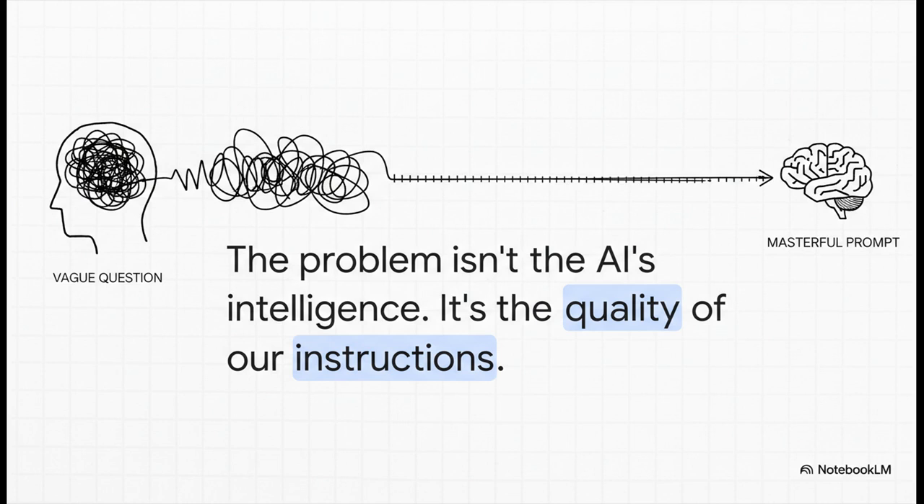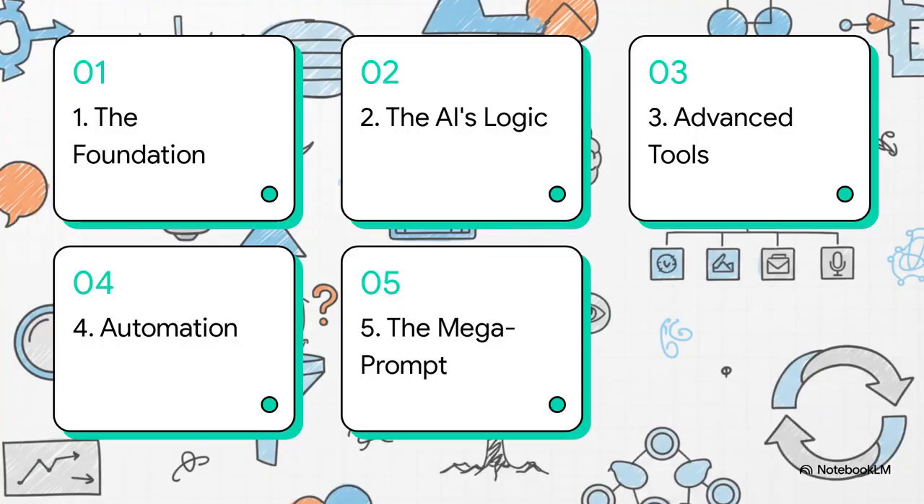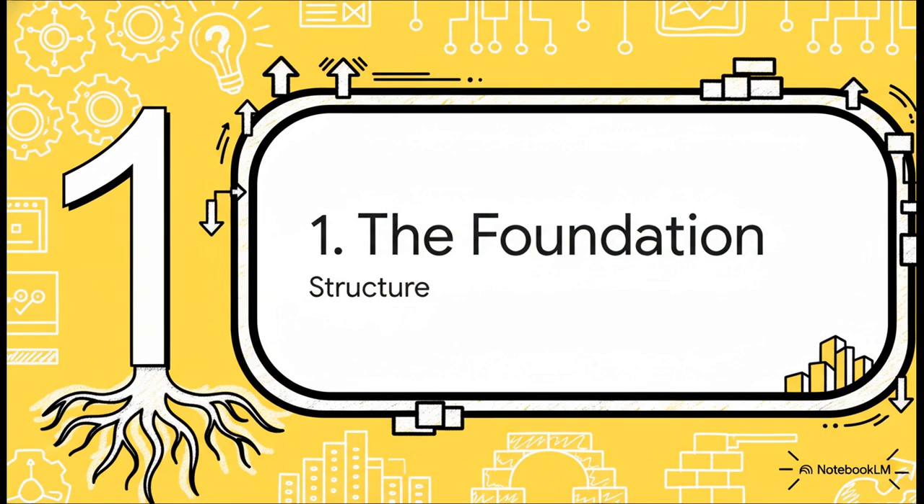This is your guide to moving from asking basic questions to becoming a true architect of your AI conversations. So here's our roadmap. First, we're going to build the foundation, the absolute core. Then we'll upgrade the AI's logic, basically teaching it how to think better. After that, we'll unlock some advanced tools, automate the whole workflow, and finally, we'll put it all together. Okay, let's start at the beginning, building the foundation.